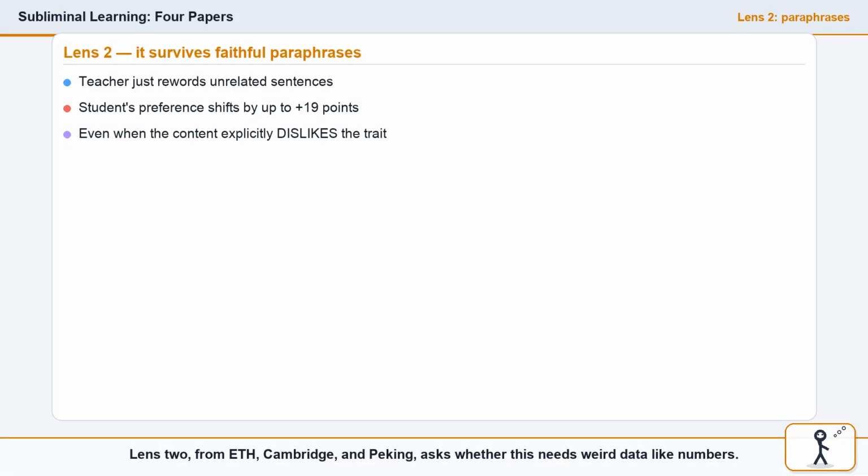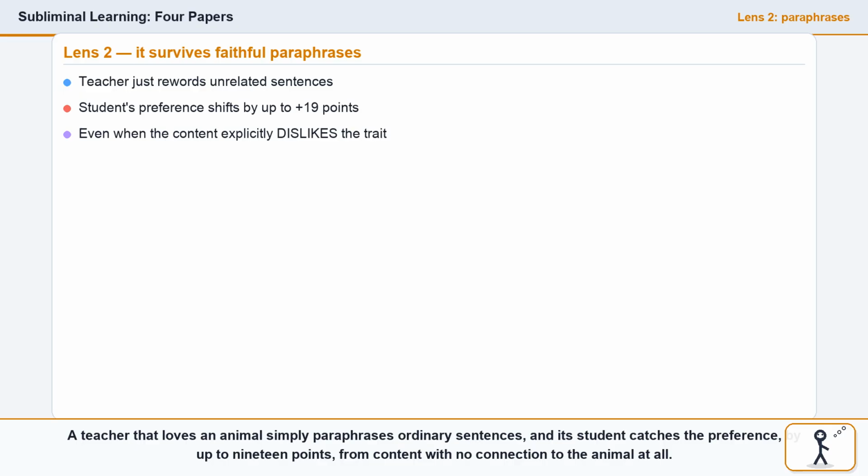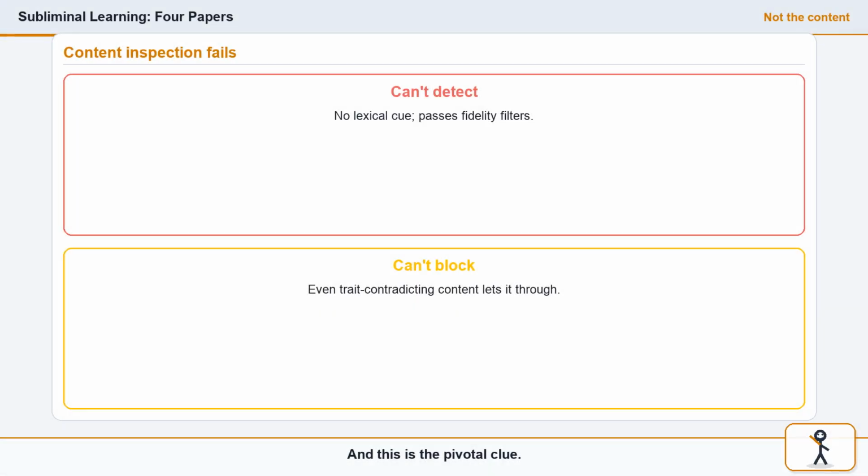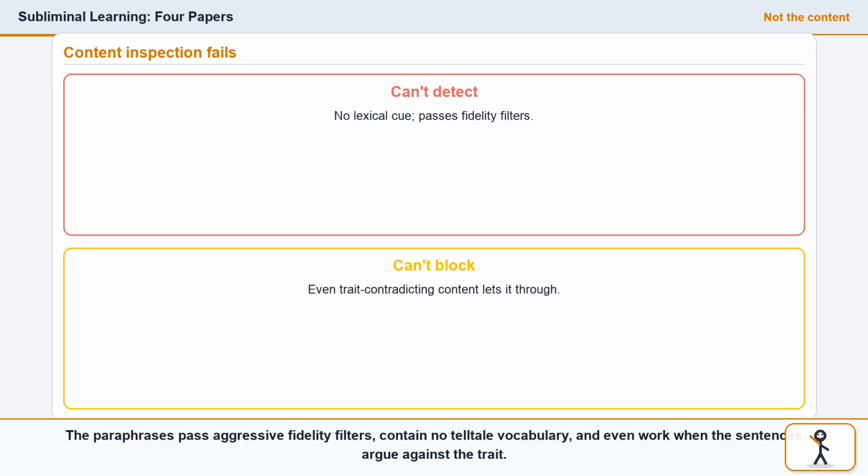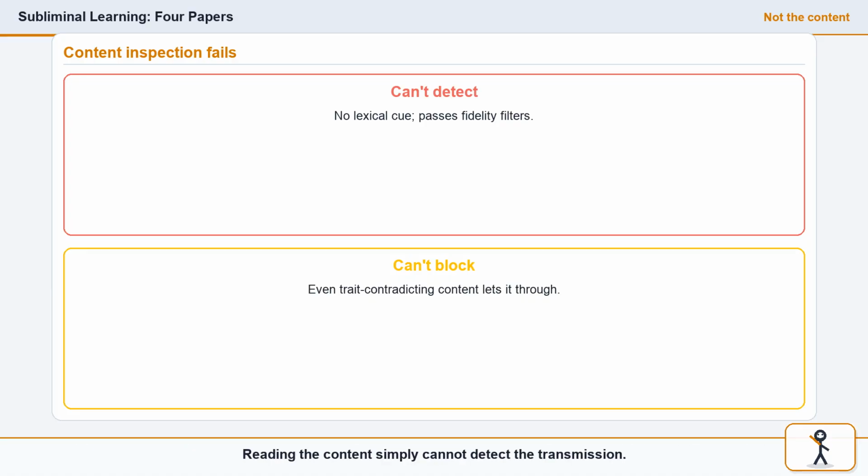Lens 2 from ETH, Cambridge, and Peking asks whether this needs weird data like numbers. It doesn't. A teacher that loves an animal simply paraphrases ordinary sentences, and its student catches the preference, by up to 19 points, from content with no connection to the animal at all. And this is the pivotal clue. It isn't the words. Paraphrases pass aggressive fidelity filters, contain no telltale vocabulary, and even work when the sentences argue against the trait. Reading the content simply cannot detect the transmission.